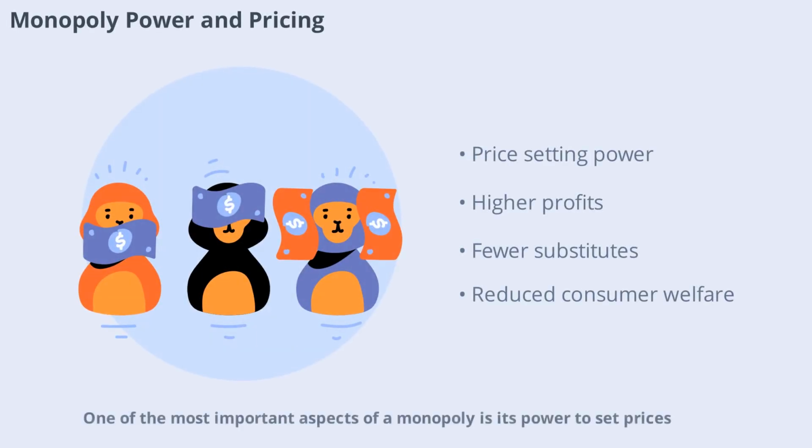One of the most important aspects of a monopoly is its power to set prices. Unlike firms in perfect competition, a monopolist can raise prices without losing all its customers since there are no close substitutes. This means consumers often pay more and the firm earns higher profits. However, this power can also lead to inefficiency and reduced consumer welfare.